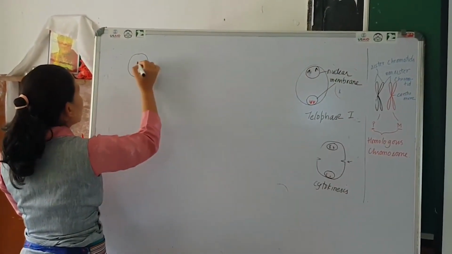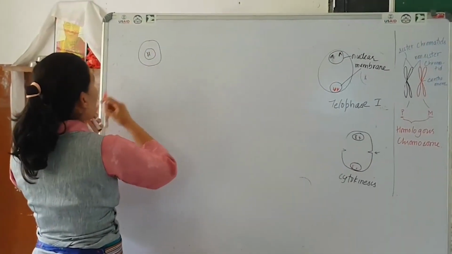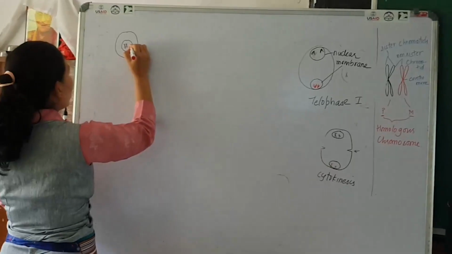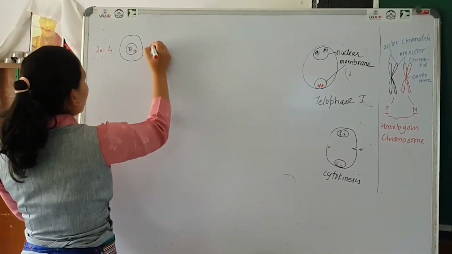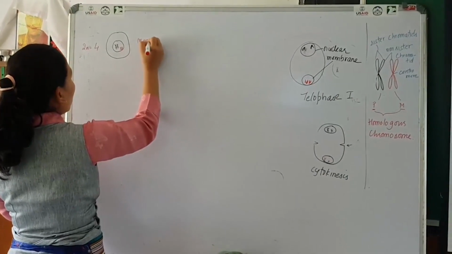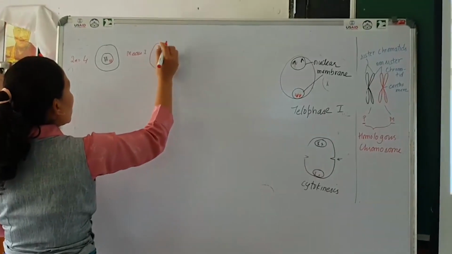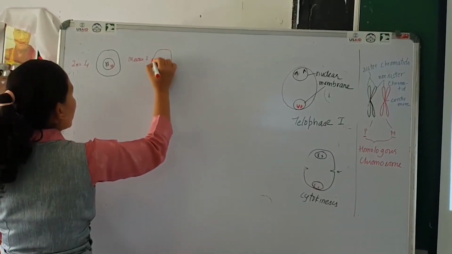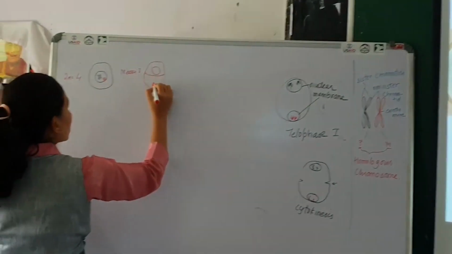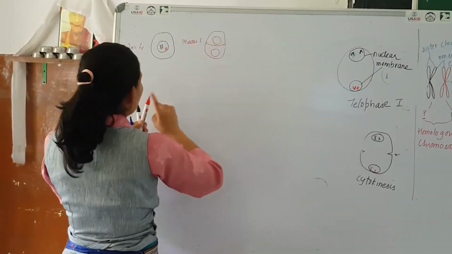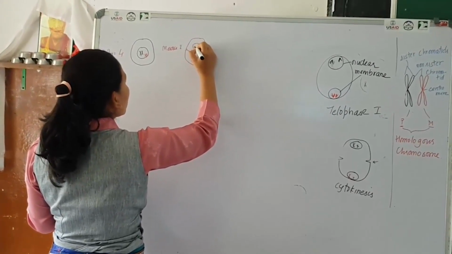This is the parent cell having two pairs of chromosomes, 2n equal to 4, and it has undergone meiosis. Meiosis 1 results in the formation of two cells, and in both cases the chromosome number is haploid.